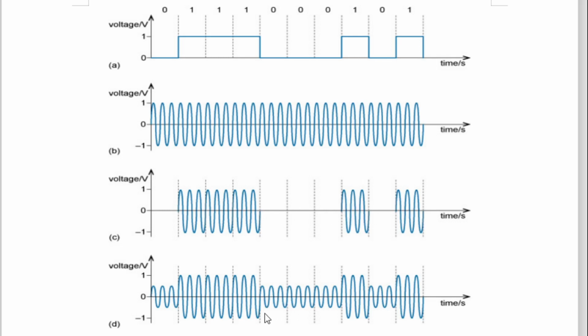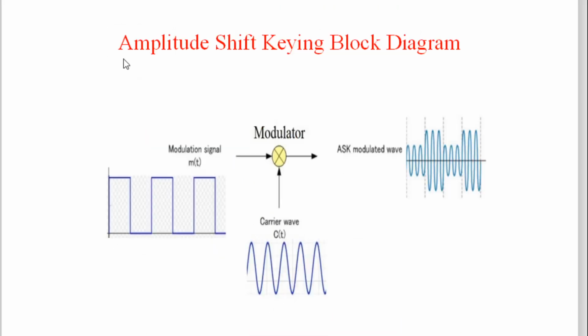Now this is one logic of directly 0 volt and high volt. But there is another logic, where we don't go to 0 volt. This is a high voltage, suppose 10 volt peak to peak, and this is 5 volt peak to peak. So whenever the amplitude is decreased or reduced, that is logic 0. Whenever the amplitude is increased, that is logic 1. So it is very simple. Now the question comes, how to design this circuit? The circuit which has sometimes a high amplitude sine wave and sometimes a 0 or low amplitude sine wave. Designing the circuit is also very simple. So here is the amplitude shift keying block diagram, very simple.